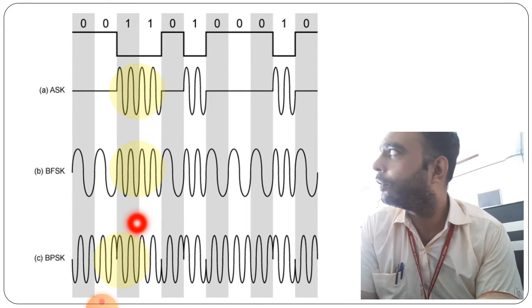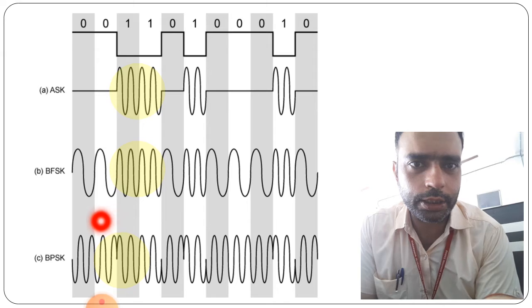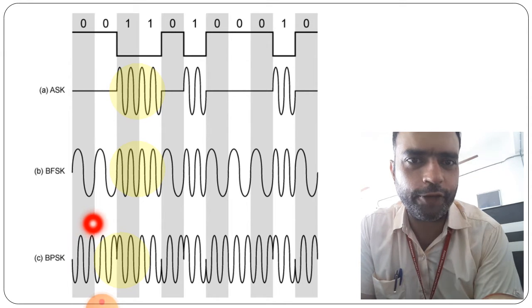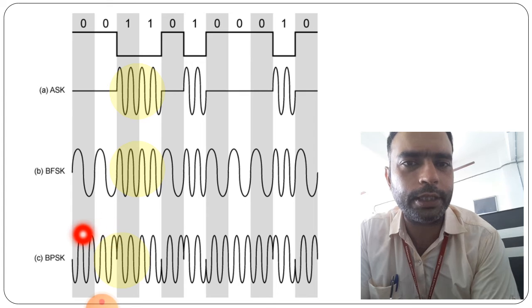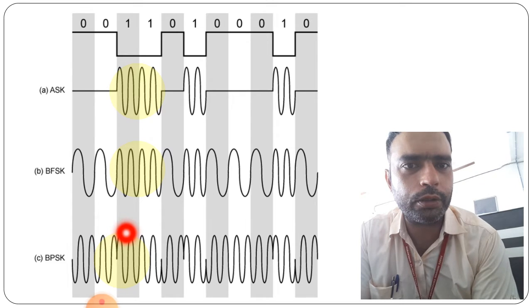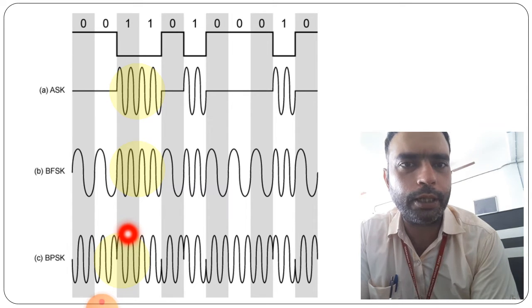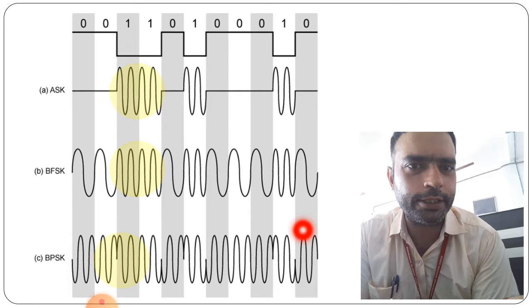So here the phase is changing, the angle of that wave is changing. The 0 completes 2 cycles, and the 1 also completes 2 cycles, but in the inverted form. So this is the phase that is changing in phase shift keying.